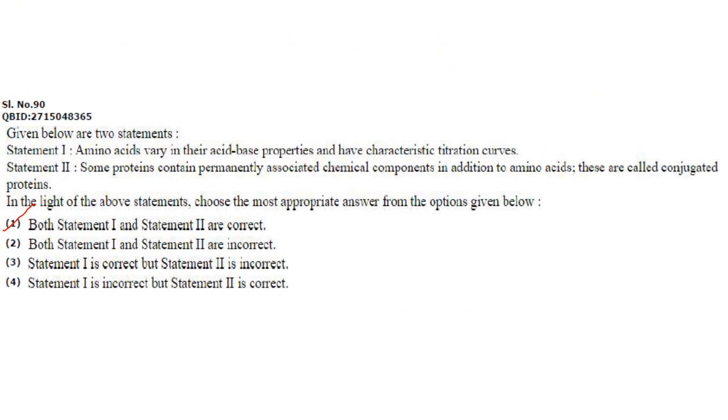Next one. Amino acids vary in their acid-base properties and have characteristic titration curves. That is correct. Glycine has one type of titration curve, histidine has another type. So they vary in their acid-base properties and have characteristic titration curves. Some proteins contain permanently associated chemical components in addition to amino acids. These are called conjugated proteins. So that statement is also correct. So both statements 1 and 2 are correct.